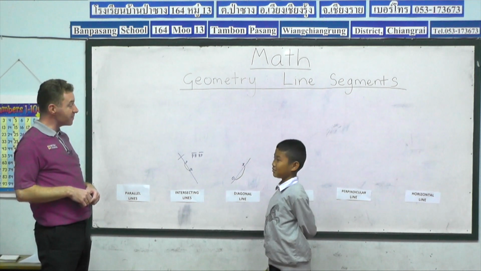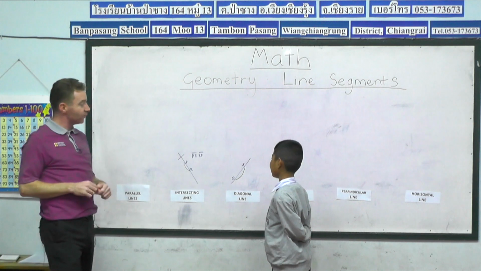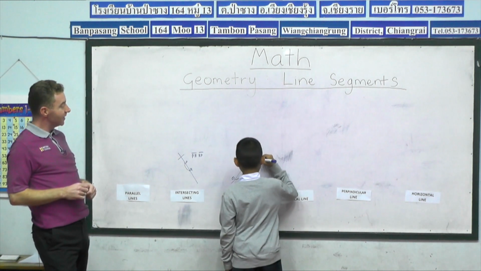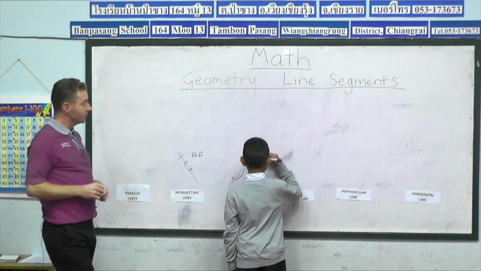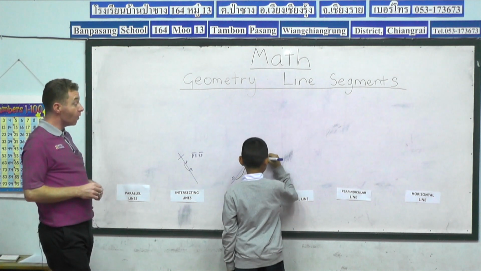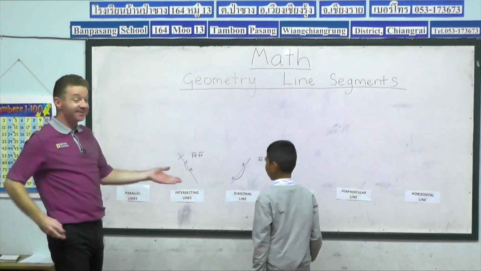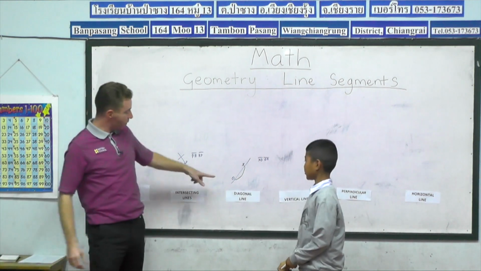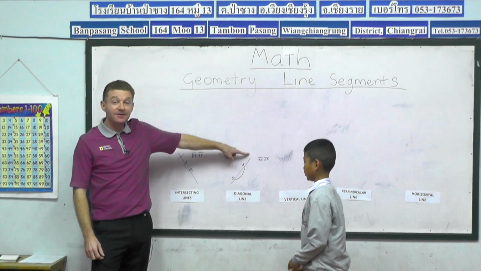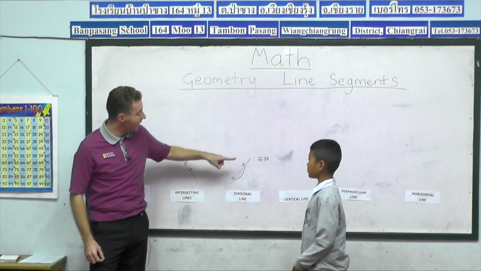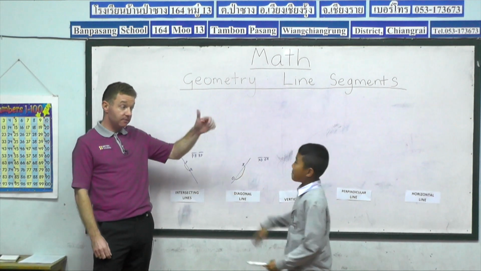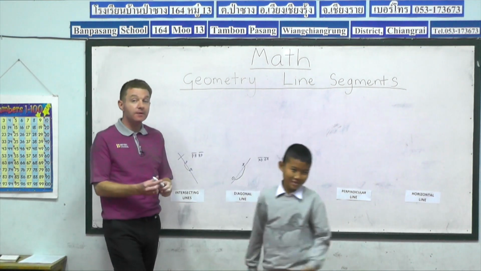So now, Bang Pon, can you do your symbol for your line segment? X, O, and the line. And if we go the other way, OX and the line. That's perfect. Bang Pon has demonstrated a diagonal line with the line segment OX or XO. Bang Pon, that was brilliant. Big round of applause for Bang Pon, please, guys.